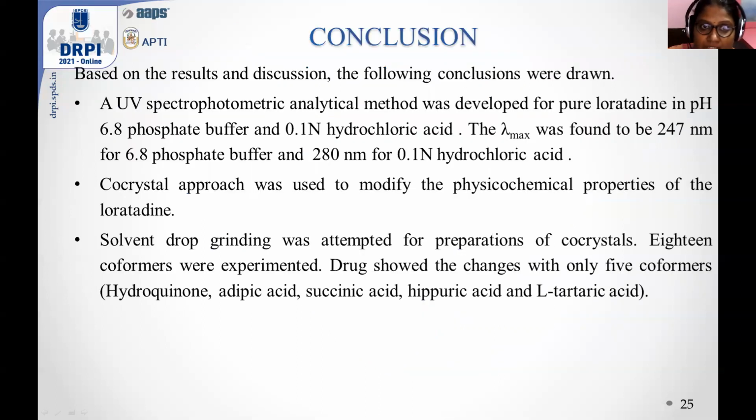Conclusion: based on the results and the discussion, the following conclusions were drawn. A UV spectrophotometric analytical method was developed for pure loratadine in pH 6.8 phosphate buffer and 0.1 normal HCl. The lambda max was found to be 247 nanometers for pH 6.8 phosphate buffer and 280 for 0.1 N HCl. The co-crystal approach was used to modify the physicochemical properties of loratadine. Solvent-assisted grinding was attempted for preparation of the co-crystals. Here 18 co-formers were experimented, and the drug showed changes only with 5 co-formers: hydroquinone, adipic acid, succinic acid, hippuric acid, and L-tartaric acid.